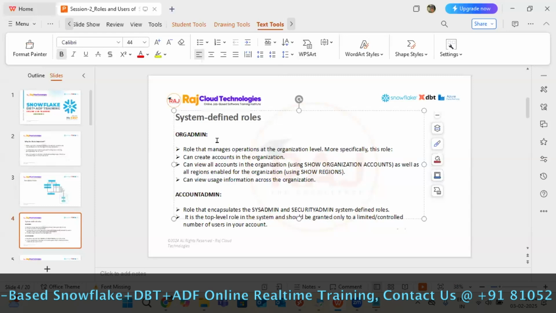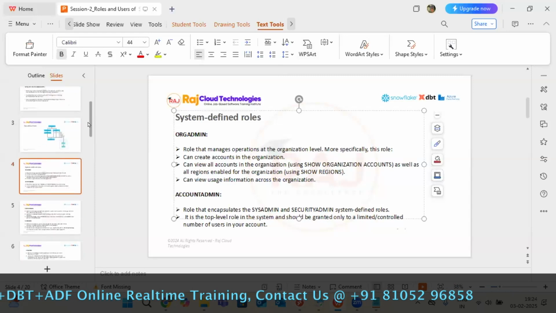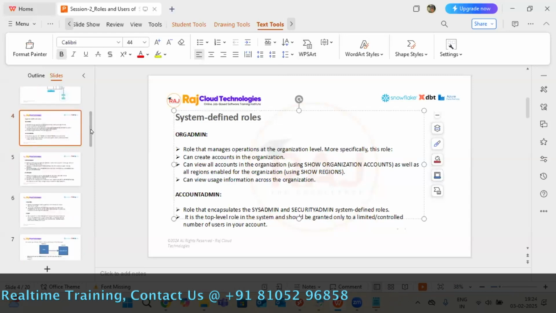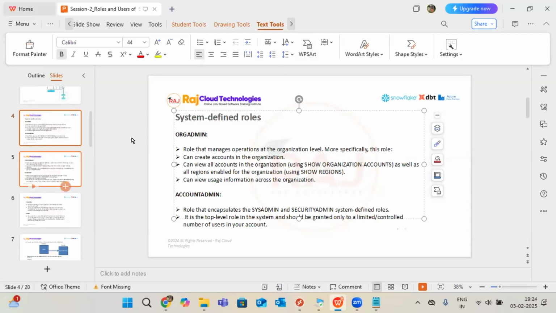So one by one, we will touch all the roles from here. I will show you practically also, guys. No need to worry. It's not a theoretical class. It's a practical class. I'm going to explain practically. So guys, if you take the org admin, actually, org admin is at the organization level, on the high end, the top end, for example.